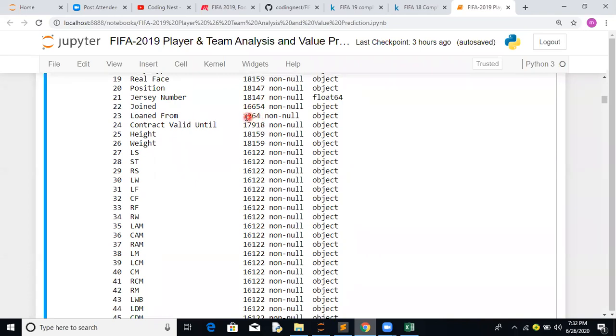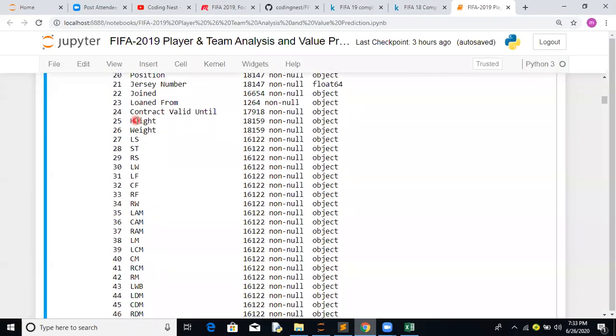Loaned from, as we know, majorly players are playing for their own clubs. Some, as mentioned, like I think Coutinho, have been loaned from Barcelona to Bayern Munich. So there are very few players out of these 18,000, and so on and so forth. Weight and height, as we discussed, add flexibility, so that's a good feature available.